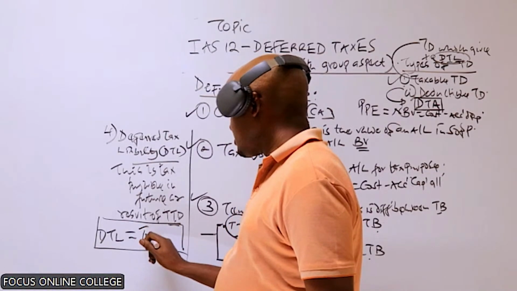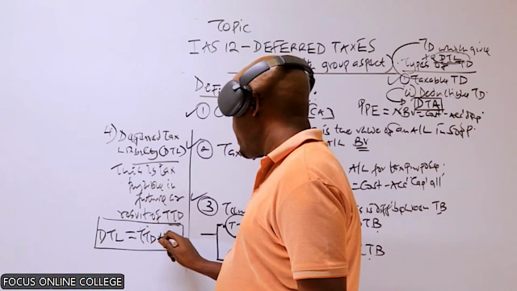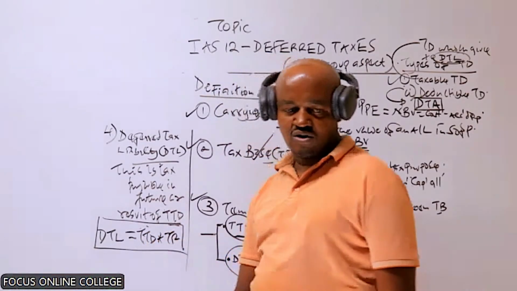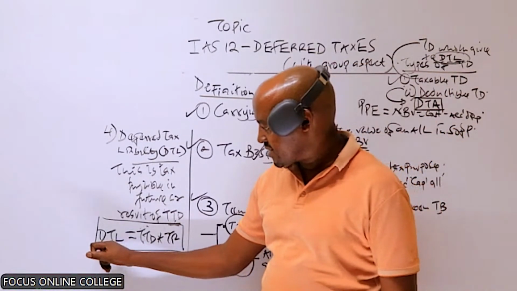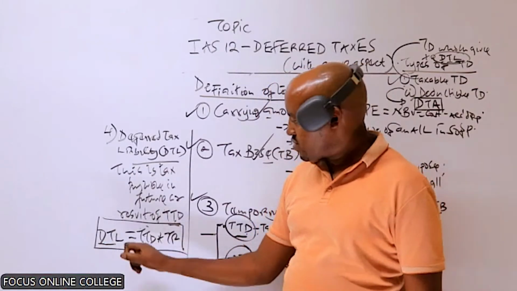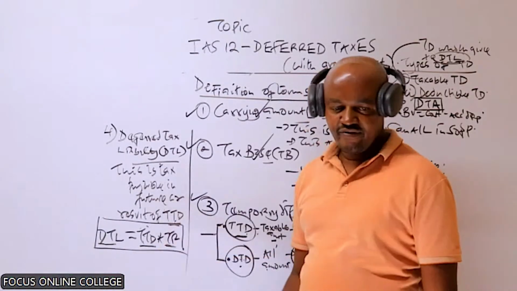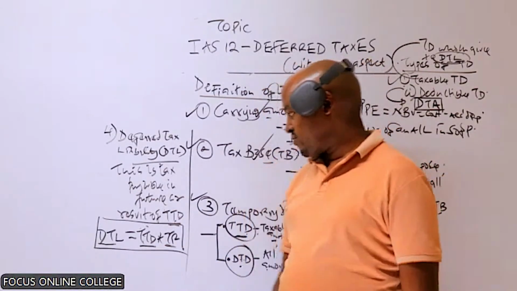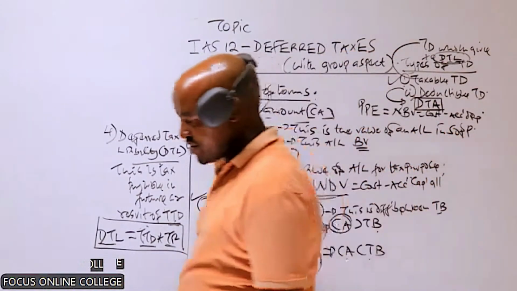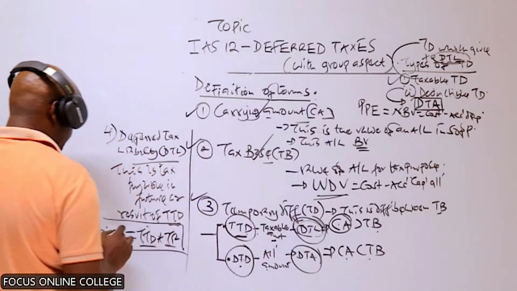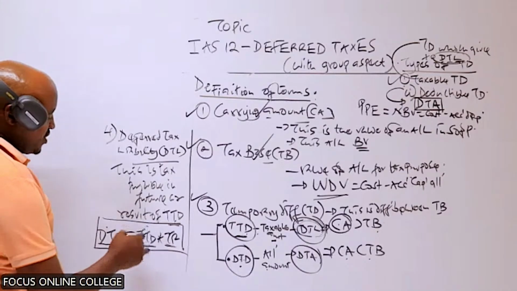we take the taxable temporary difference, we multiply that with the tax rate. I hope you can recall what is represented by all these abbreviations. I've said that this is the deferred tax liability, which is equal to the taxable temporary difference times the tax rate. If you can't remember, write that in full for you to remember what each of those abbreviations represents. So the deferred tax liability, a tax payable in the future, is computed using that.